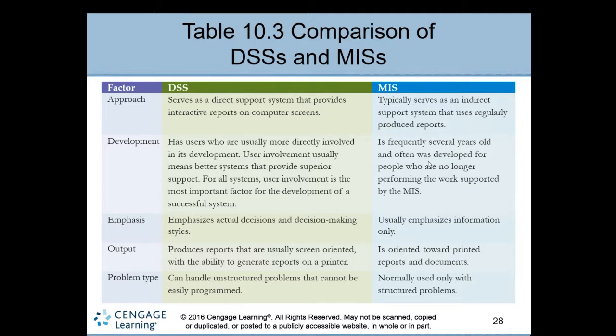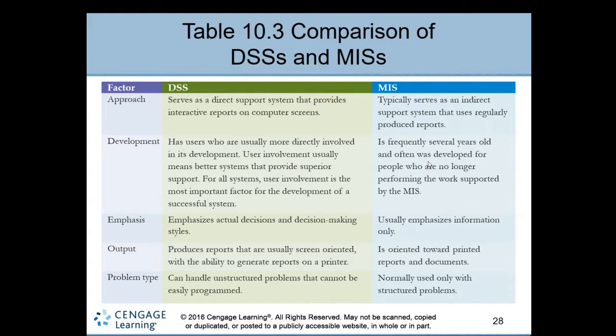The next is the development factor. Since the user is directly accessing the decision support system, he can suggest more. His involvement and feedback make the system develop more, which is not frequently possible in MIS. MIS is already developed and fixed, done by the programmers or the developers.